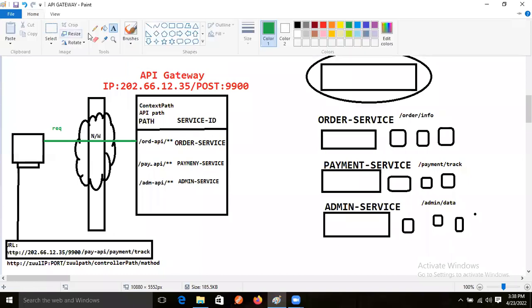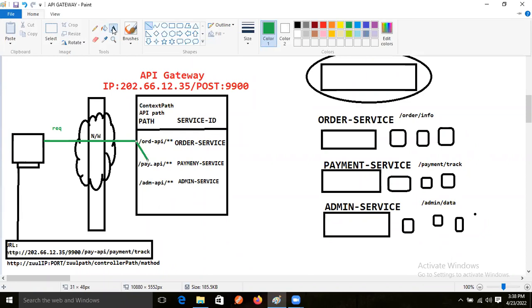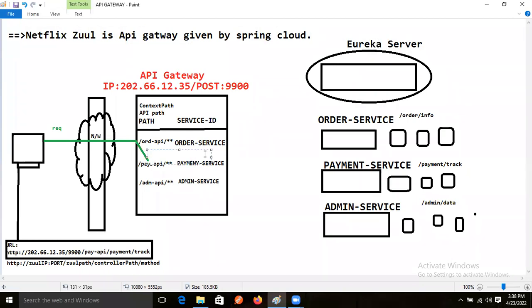So what will happen now? Our Zuul API will select what? That path. What is the path? API path. Selecting, right? Select operation is happening, right? Means selecting this API, this path.